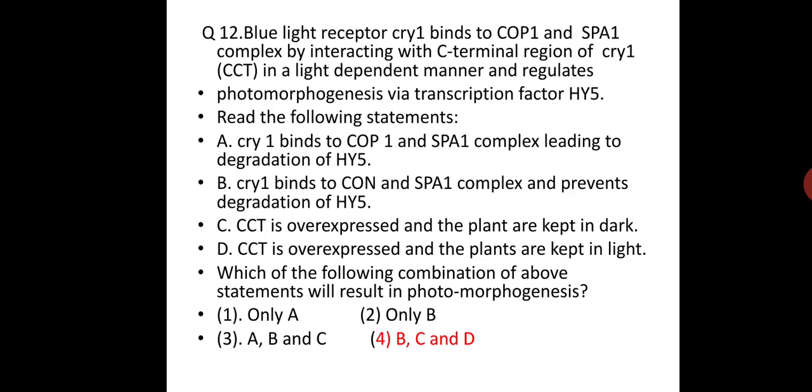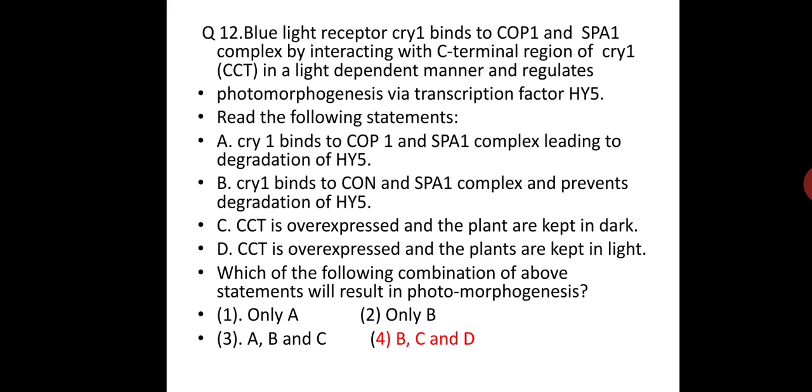The answer should be fourth, BCD, because in overexpression, dark and light, the same thing is happening. This is the peculiarity of that diagram. CCT is overexpressed, and plants are kept in dark, and CCT is overexpressed and plants are kept in light. So in both conditions photomorphogenesis is taking place. Most of the candidates feel that it happens only in one condition, because some phenomena which happen in light will not happen in dark. So this is the peculiar case.